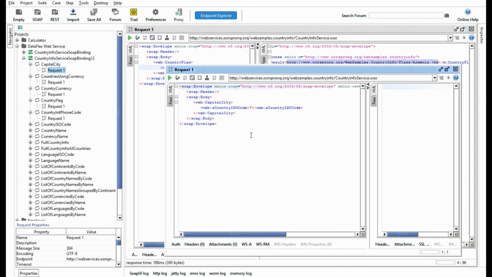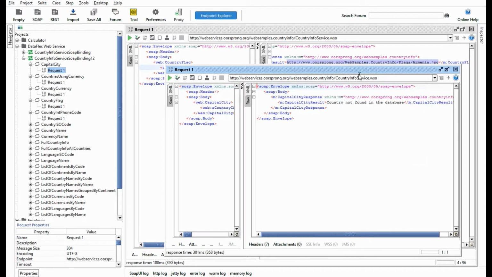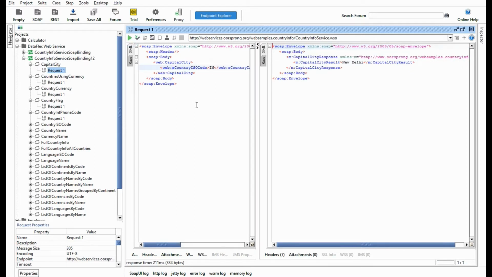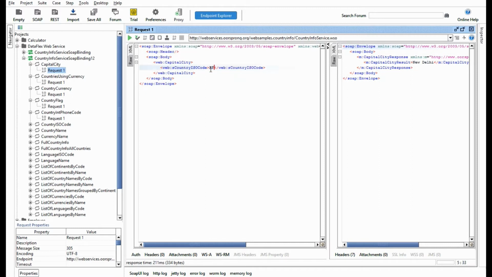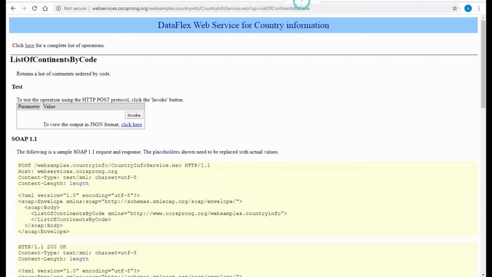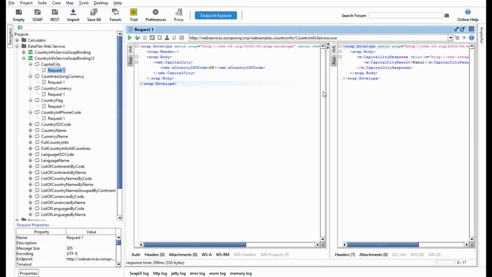Capital city. What if I say IN? New Delhi. Acha, it gives the capital of the city. IN stands for India. So the capital of India is New Delhi, right? And AF, it is Kabul. Afghanistan, it is Kabul. Okay. So fine. You will see several operations here, and if you want some input, what input you should pass into it, you will get the help over here in the web service itself. Fine. We'll go with this operation, right?